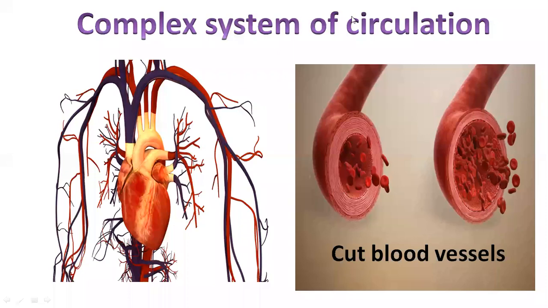Do all animals have red color blood? No, not all animals have red color blood. For example, in cockroaches the blood is white in color, whereas snails have blue color blood. Cockroaches have white color blood. Snails have blue colored blood because of the presence of two different elements in the blood.